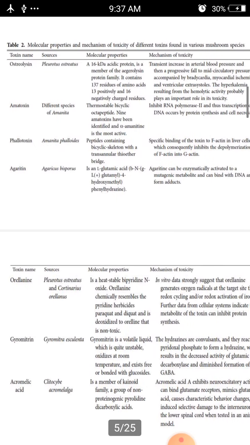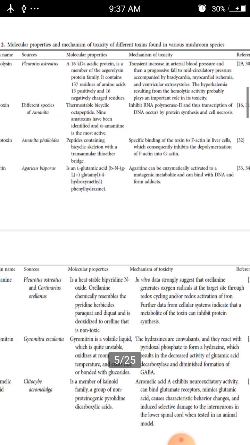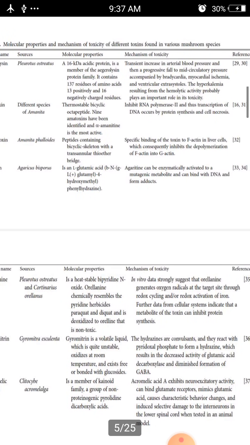Phallotoxin is obtained from Amanita phalloides, and these two are also highly available in India. Phalloides contains peptides with a bicyclic skeleton with a trans-annular thioether bridge. Its function is specific binding of the toxin to F-actin in liver cells, which consequently inhibits the depolymerization of F-actin into G-actin.